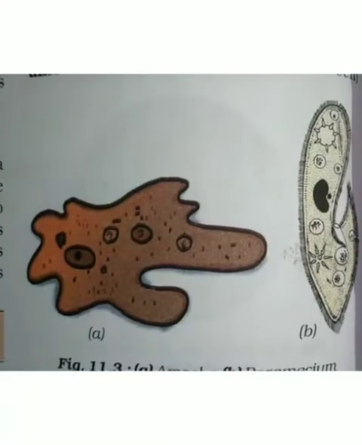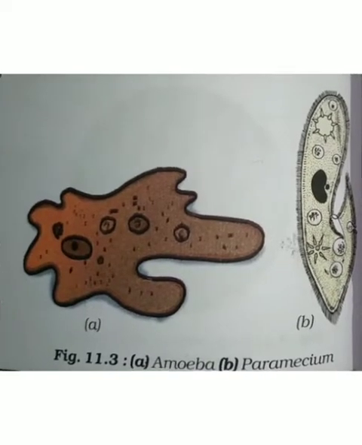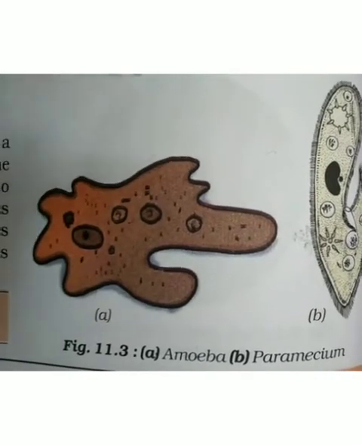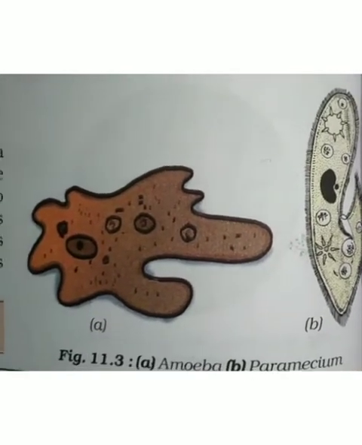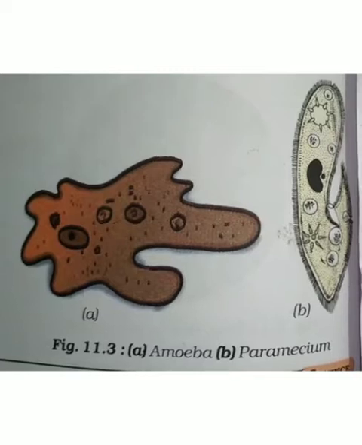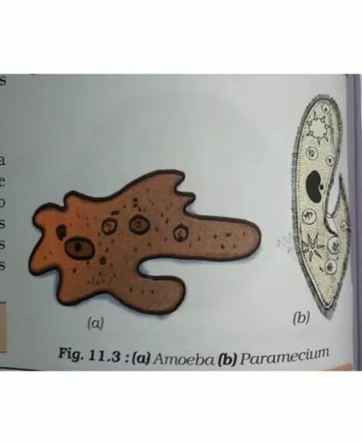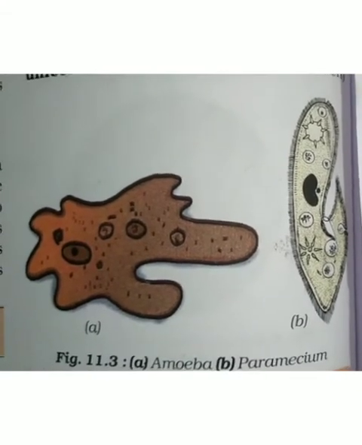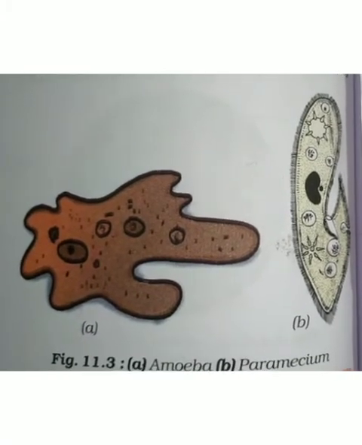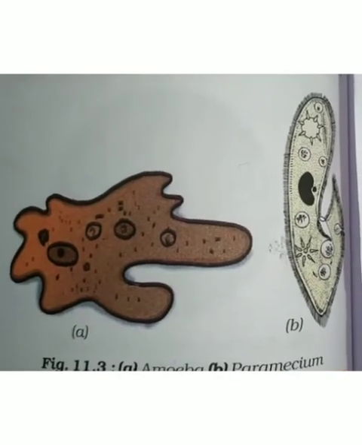The invention of magnifying lenses led to the discovery of the microscopic world. A single cell may constitute a whole organism, as in the case of amoeba, paramecium, chlamydomonas and bacteria. These organisms are called unicellular organisms or single-celled organisms. On the other hand, many cells group together in a single body and assume different functions to perform various body functions in multicellular organisms, such as fungi, plants and animals.